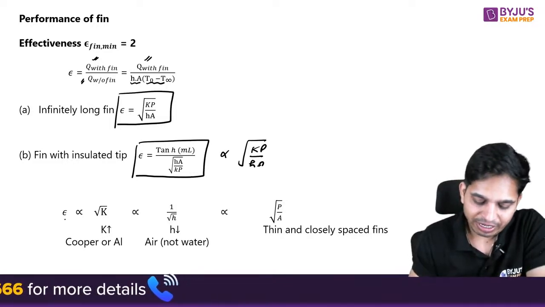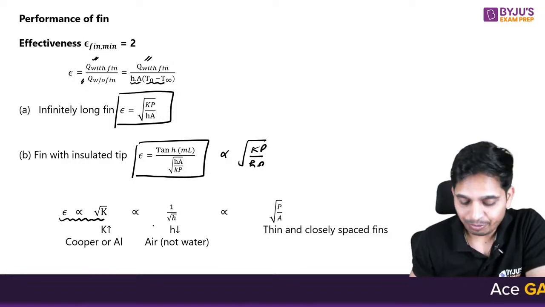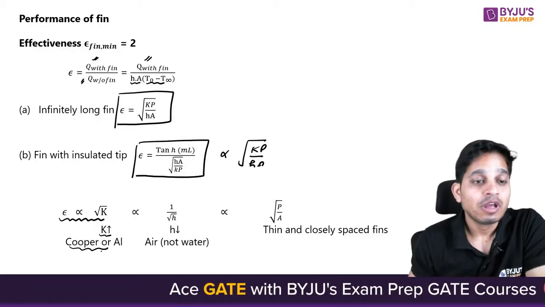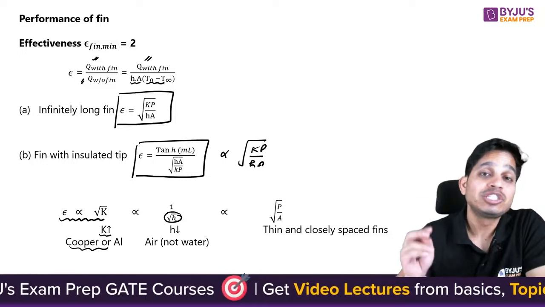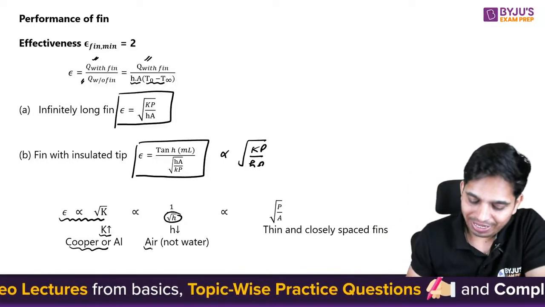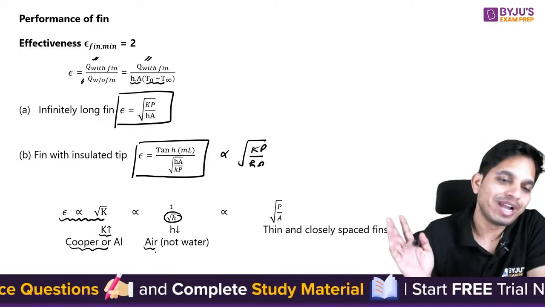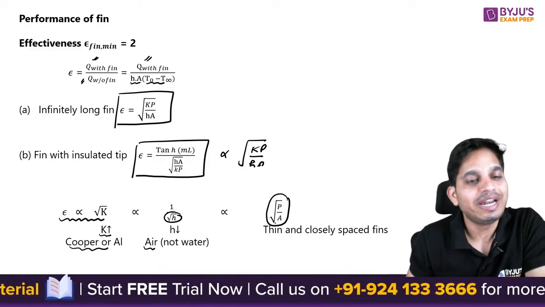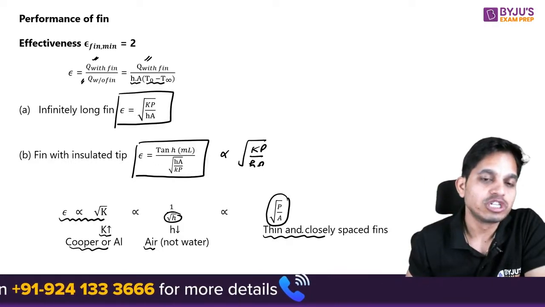So what it is telling you is that effectiveness is directly proportional to thermal conductivity. That means thermal conductivity of the material should be high, so you should use copper or aluminum. Also, it is inversely proportional to heat transfer coefficient. That means you need to use it with a fluid that has low heat transfer coefficient, for example, air. You should not use fins with water because they have high heat transfer coefficient compared to gases. Also, it is directly proportional to perimeter per unit area. That means you need to use thin and closely spaced fins.